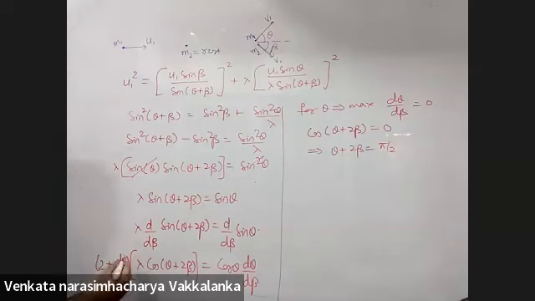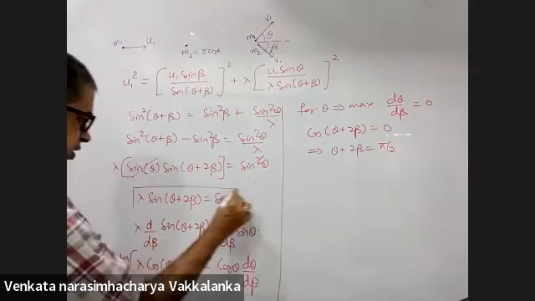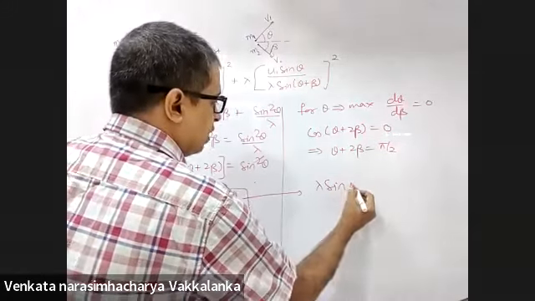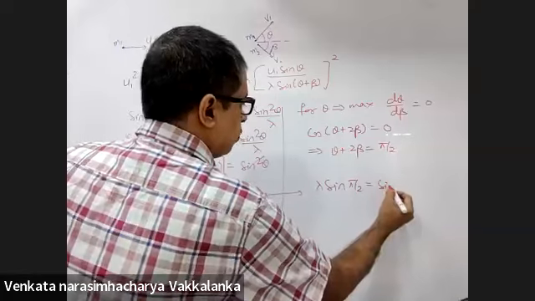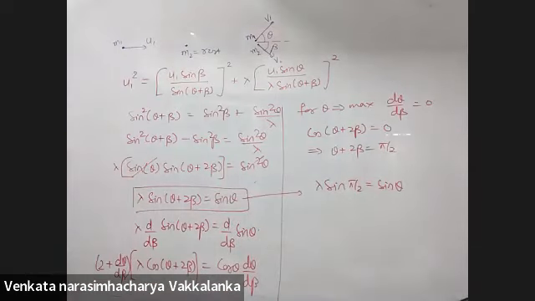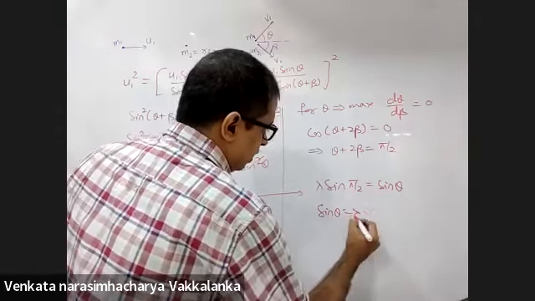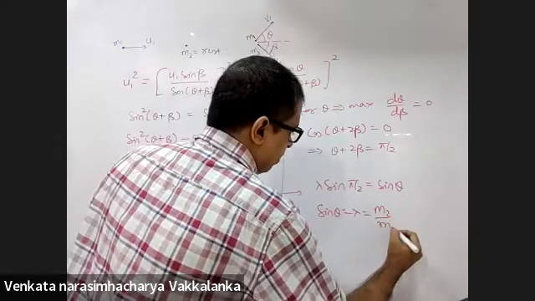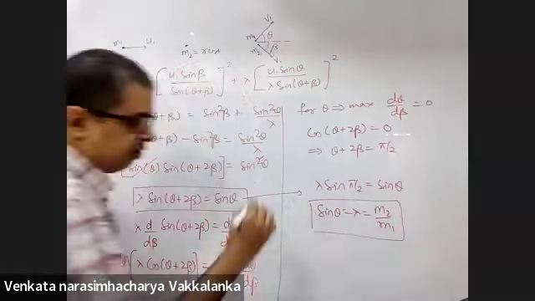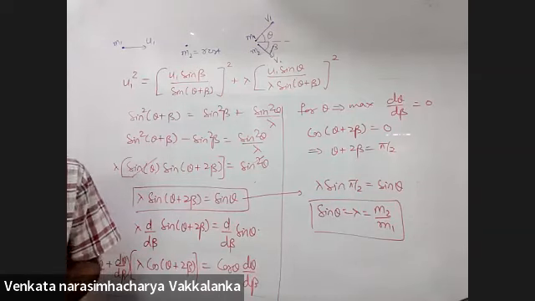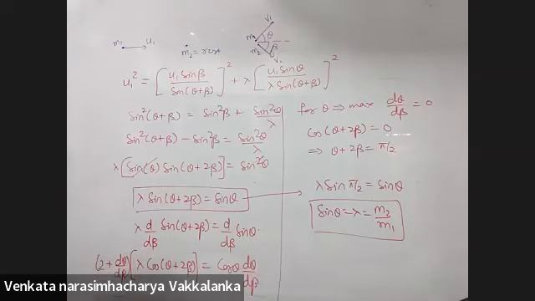So now resubstitute in this particular equation. Lambda into sine pi by 2 is equal to sine theta. So sine theta you are getting is lambda. Lambda was m2 by m1. This is the maximum value of theta by which the first particle m1 will be deflected. Sine theta is equal to m2 by m1 is the maximum value of theta by which m1 will be deflected.